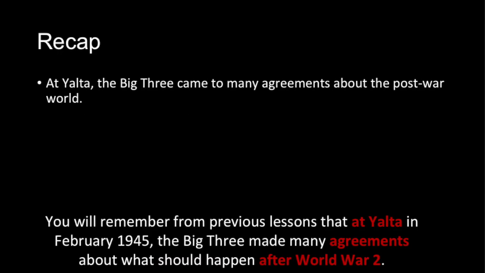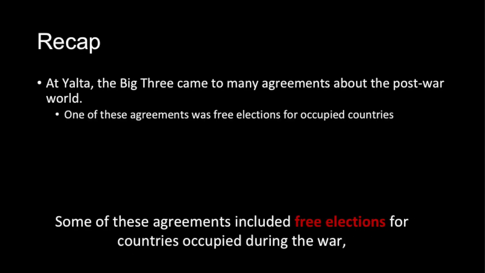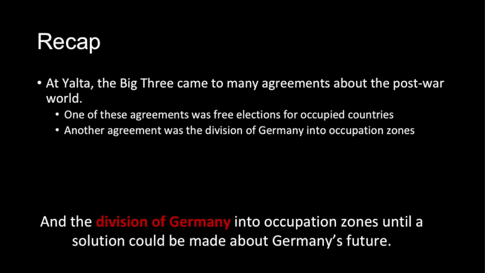You will remember from previous lessons that at Yalta in February 1945, the Big Three made many agreements about what should happen after World War II. Some of these agreements included free elections for countries occupied during the war and the division of Germany into occupation zones until a solution could be made about Germany's future.